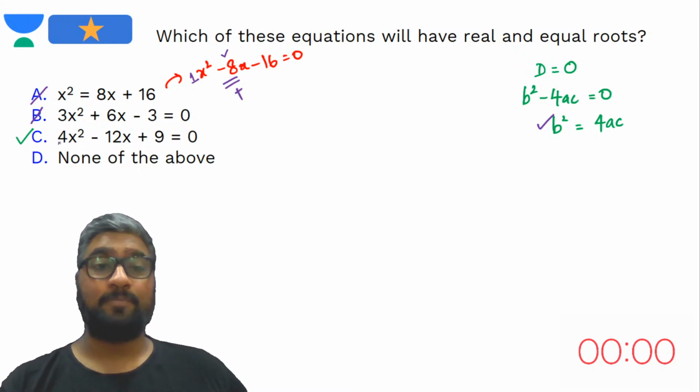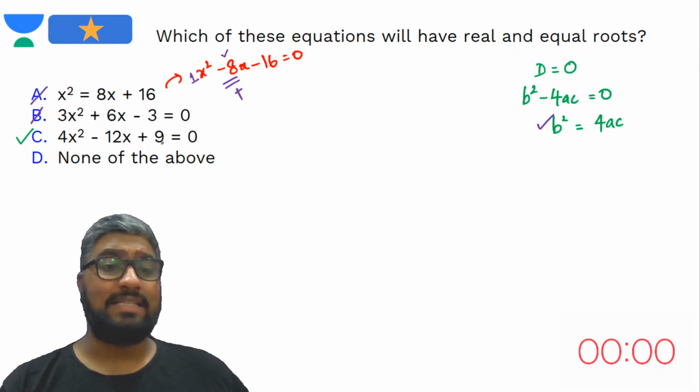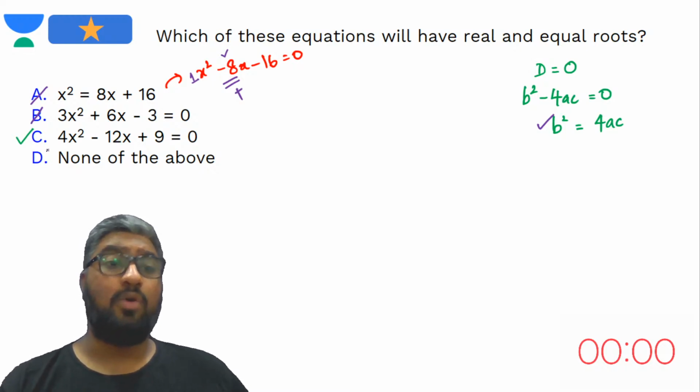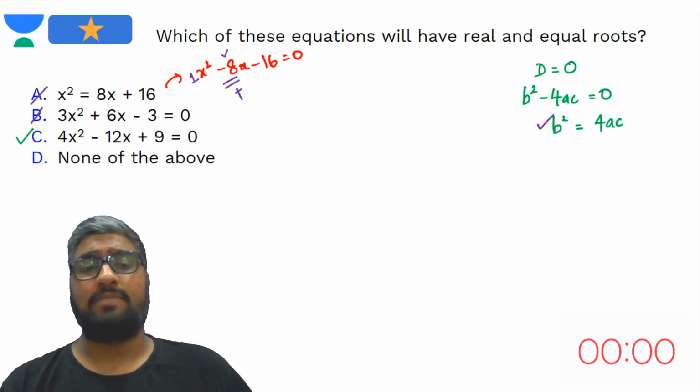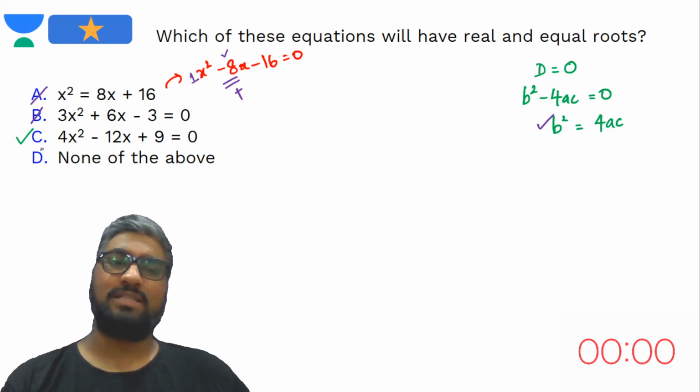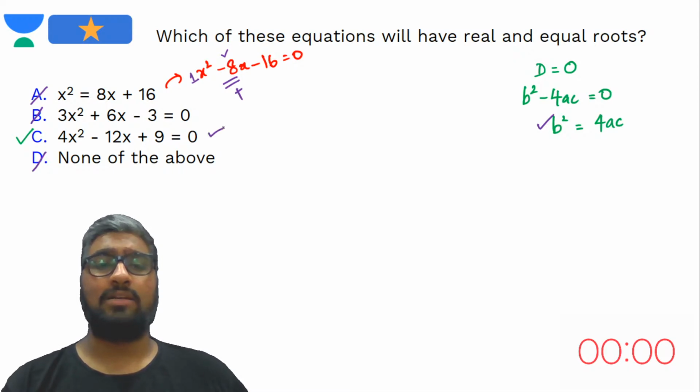Look at C. 4 times 9 is 36. 12 squared, and 4 times 9 is 36. 36 times 4 would be what? 72 is double, that is 144. 12 square is 144. Ultimately option C is my answer. So D can also be eliminated. What's my right answer? Option C.